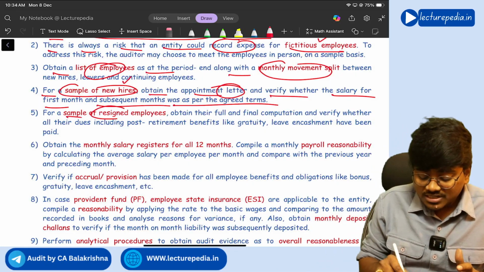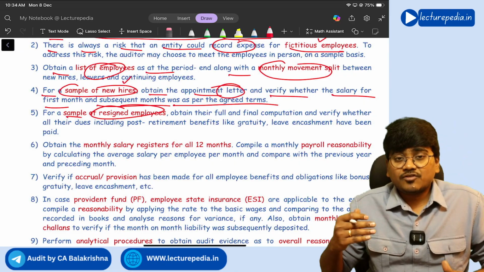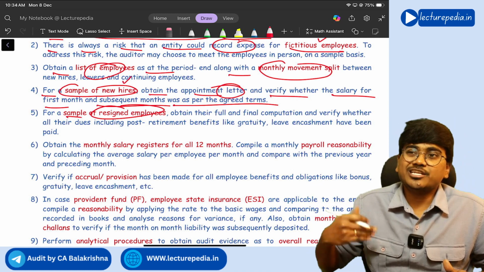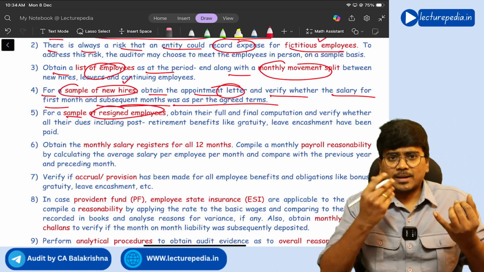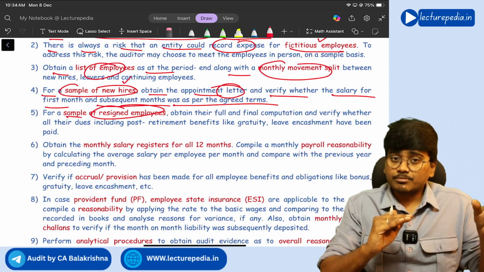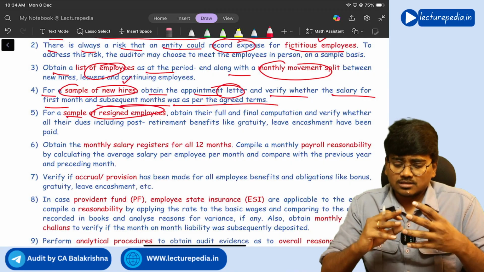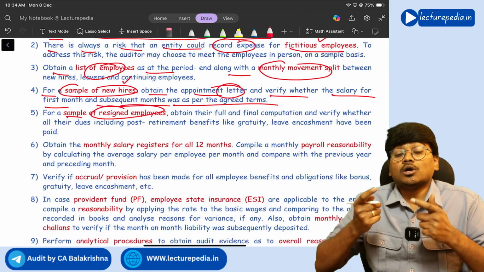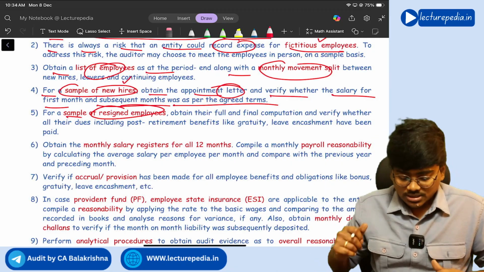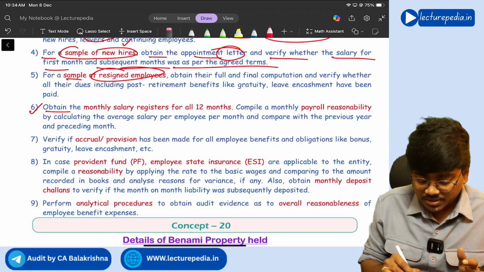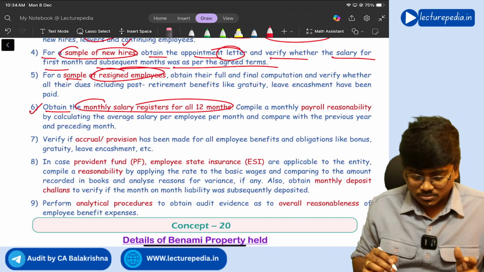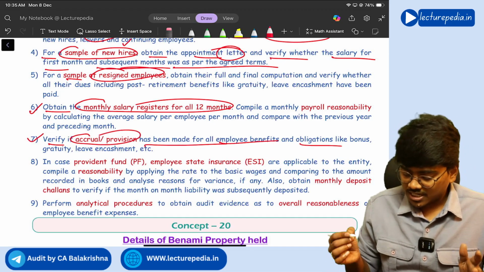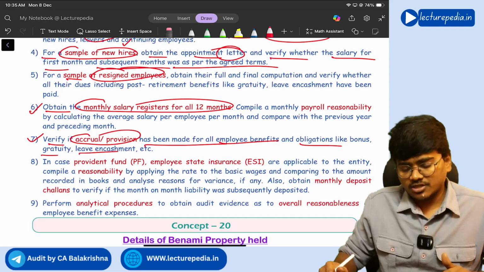Next, for a sample of resigned employees, you need to ask for the full and final payment calculation. So when the employee leaves the organization, you might have to pay gratuity and some leaves he might encash, right? The final settlement will be calculated. So the auditor needs to ask the company to give that final settlement calculation. Next, obtain the monthly salary register for all the 12 months. Verify if accrual or provision has been made for all employee benefits and obligations like bonus, gratuity, leave encashment, etc.